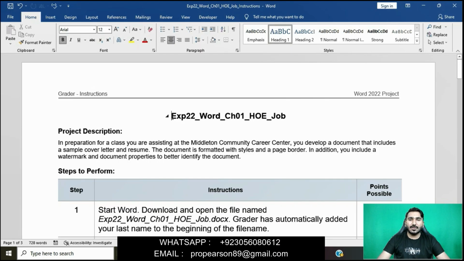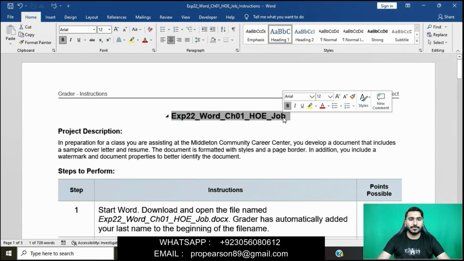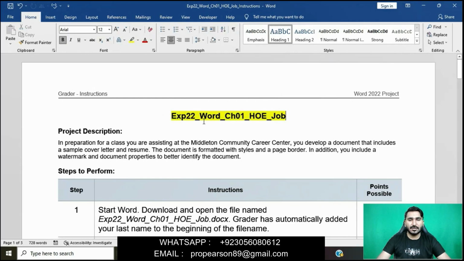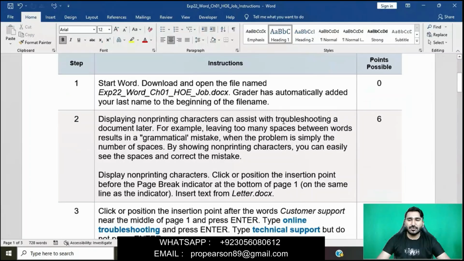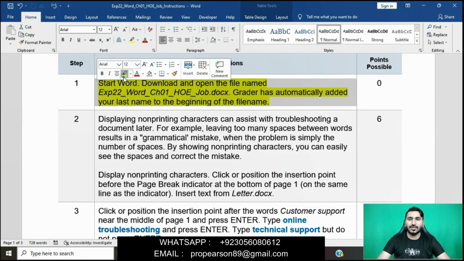First we will see the title of the assignment, XP22 Word Chapter 1 HOE Job. Then we will see the project description, which gives you an idea about your project. Then question number 1, let's start.